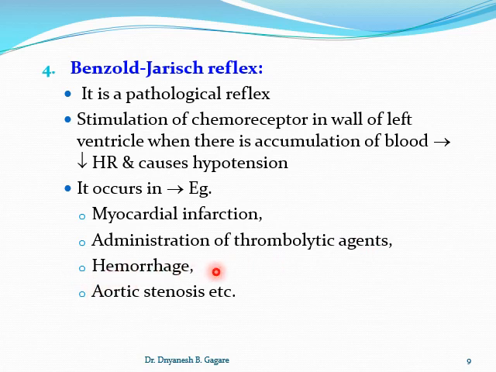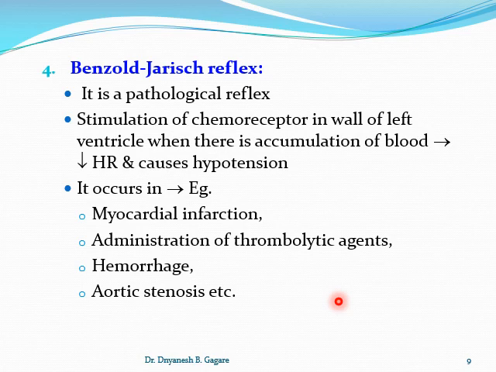This condition occurs, for example, in myocardial infarction, then administration of thrombolytic agents, then hemorrhage, that is a loss of blood, and also in aortic stenosis. In aortic stenosis, there is a resistance to the blood flow from the left ventricle to the aorta, and if there is resistance to the blood flow, blood is accumulated in the left ventricle and it stimulates this reflex. So in this way the Bezold-Jarisch reflex works in pathological conditions.